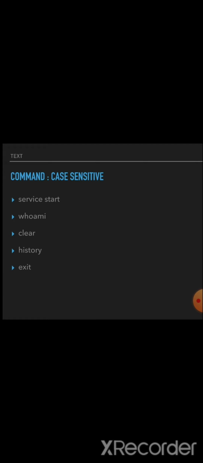Service start, which means to start any type of service, we use this command. Whoami shows what type of access we have in a system. Clear clears the command prompt. History shows what commands we have used. And exit comes out of the command prompt.